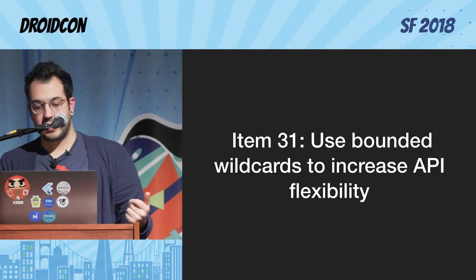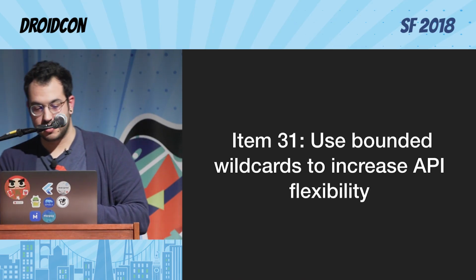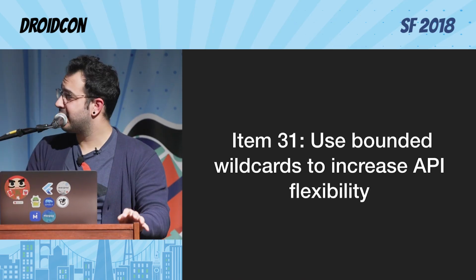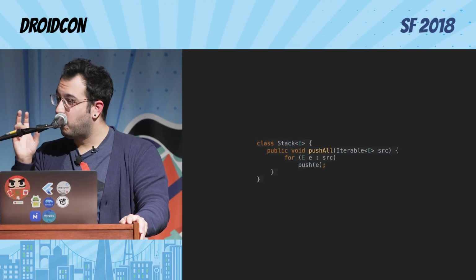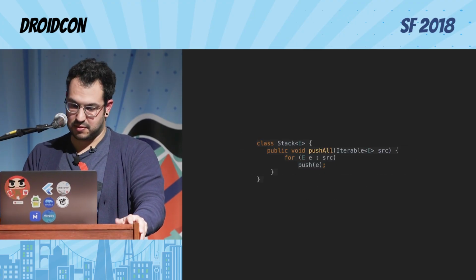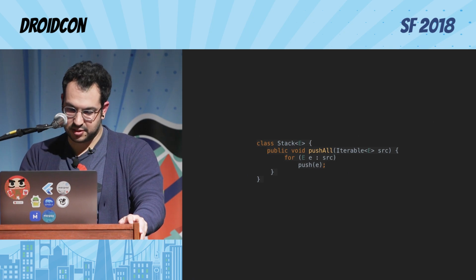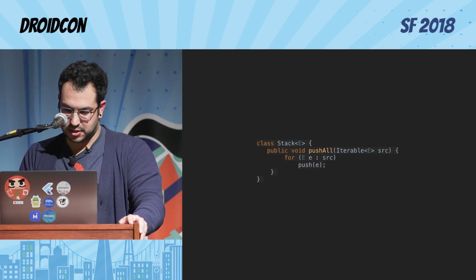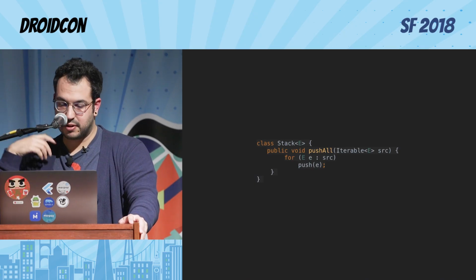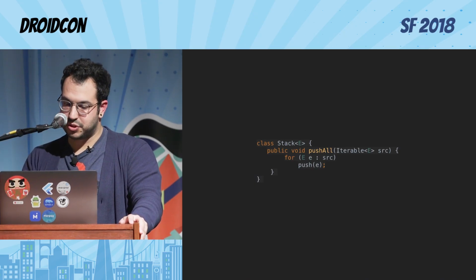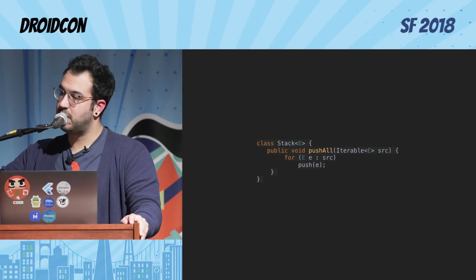Then this is Item 31, which is a really difficult one: use bounded wildcards to increase API flexibility. The fact that it's a wild thing, this is difficult for me. It's like, wow, so wild. Anyway, let's talk about this. Let's get this straight. Effective Java has this example, a Stack of E, right? And you want to pushAll, and you get an Iterable of E.